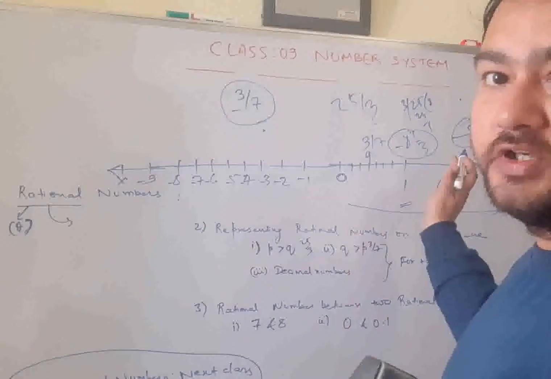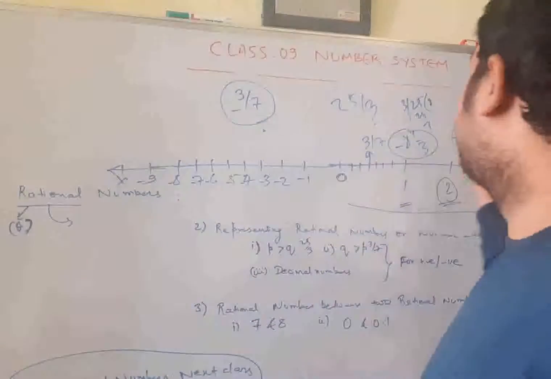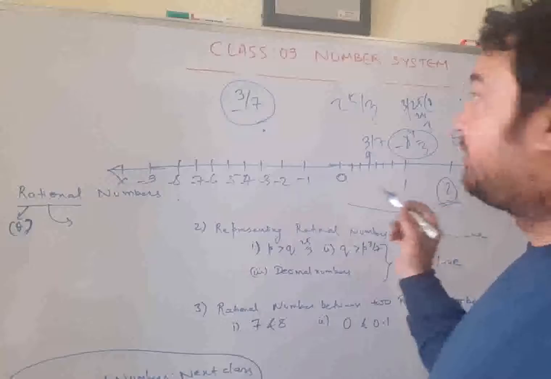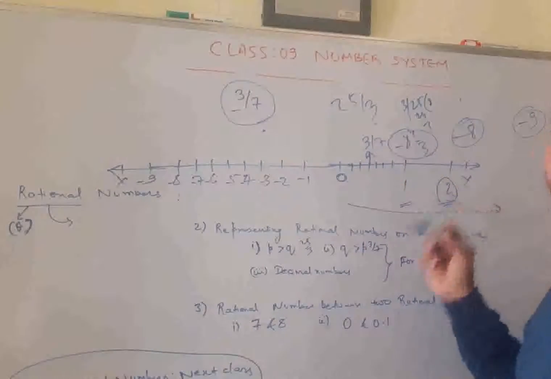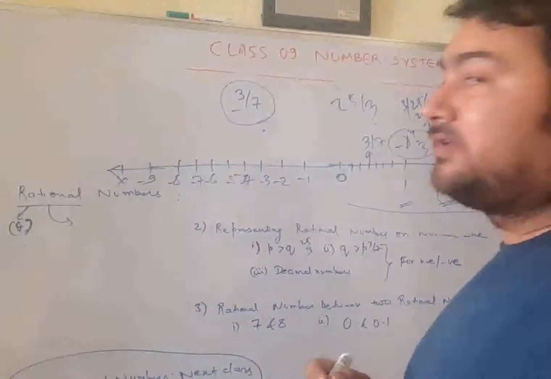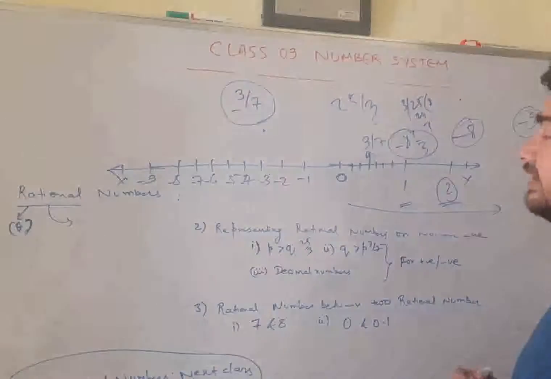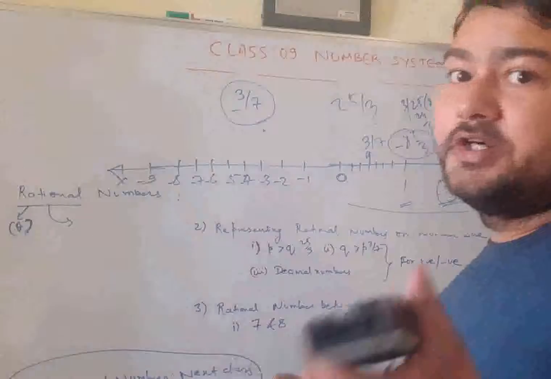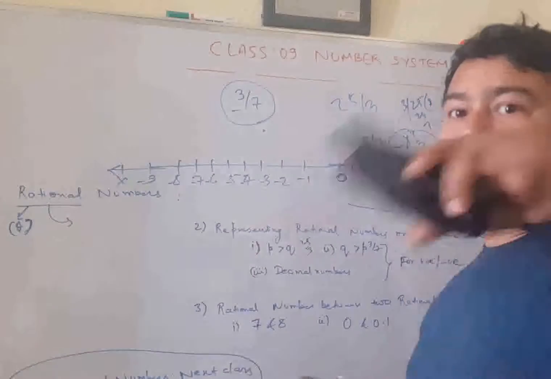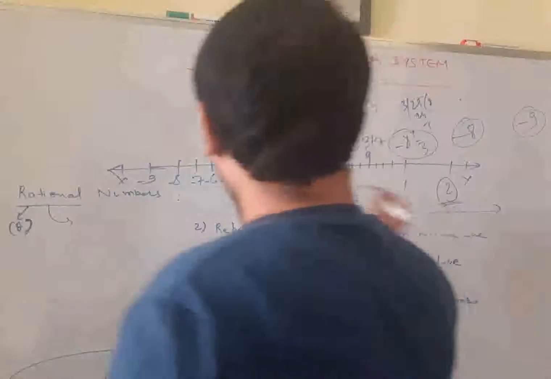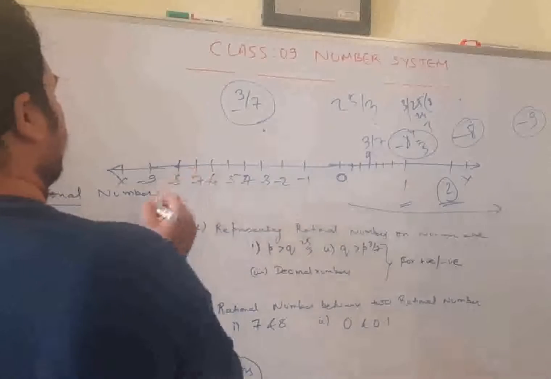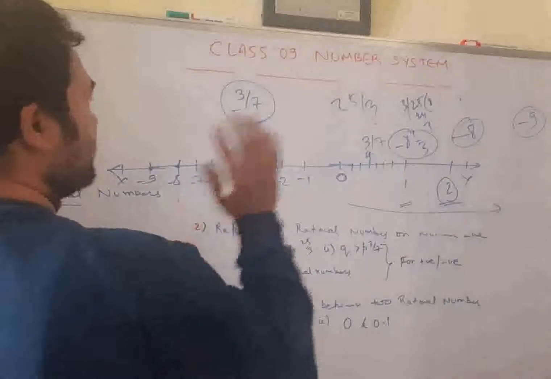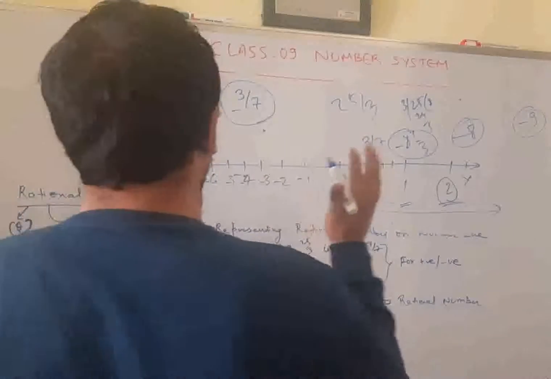The case is same, only the direction is reversed because of this minus sign. If you are able to represent the positive one, you can easily represent the negative one because there is only a change of direction because of this minus sign. I had already told you the minus sign represents nothing but the change of direction. So it has travelled from minus 8, it has not yet reached minus 9. At how much distance is it lying?